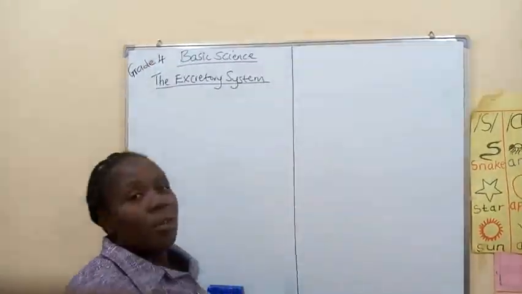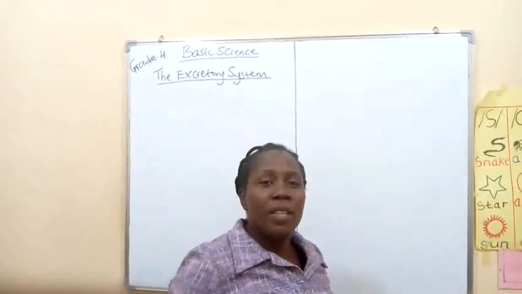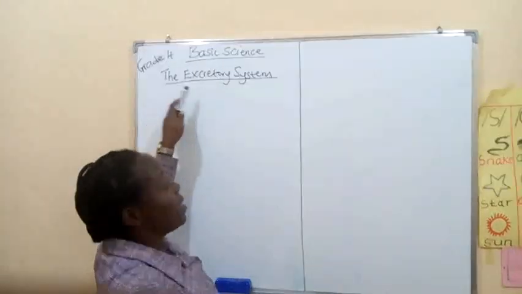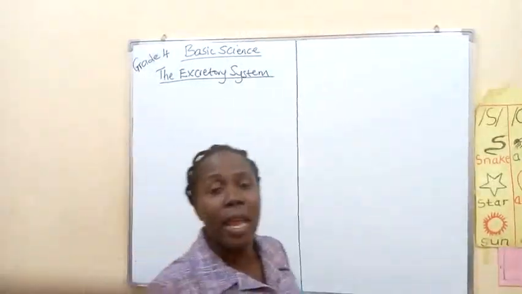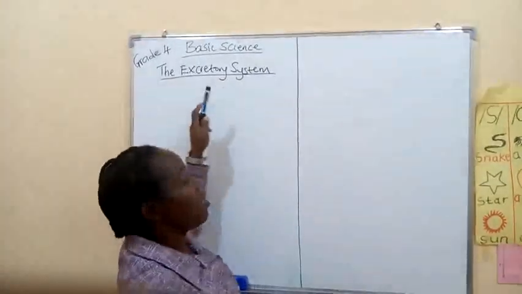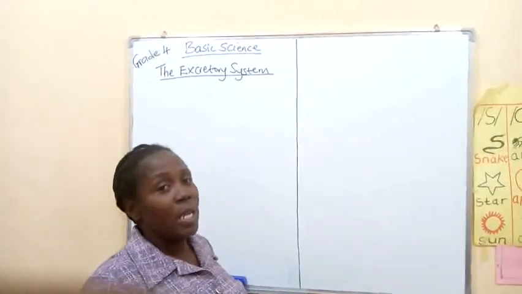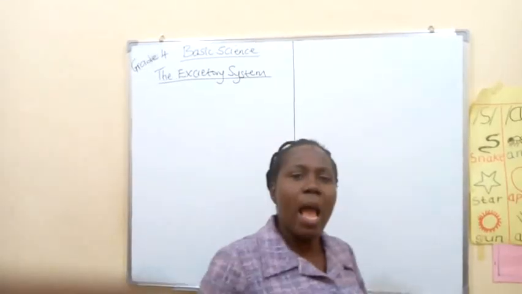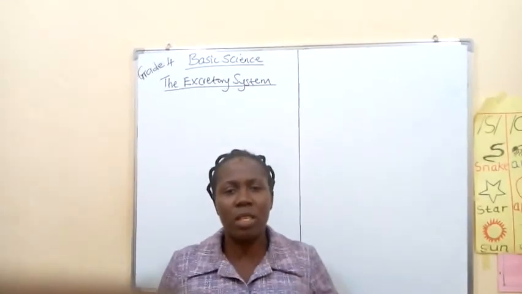Today we are back on this platform, and the subject we are considering is basic science. In basic science, what we are going to learn is the excretory system. Can we say that together? The excretory system. Repeat it after me. The excretory system. Now you may ask, what is the excretory system?